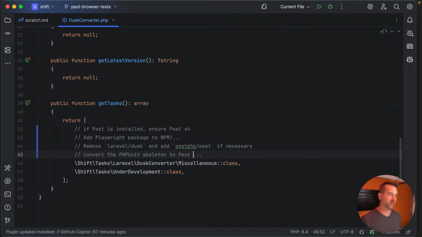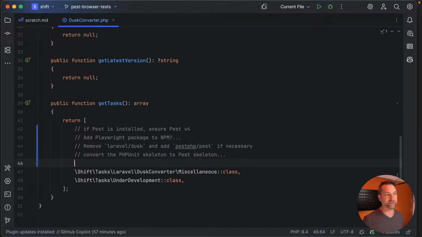So to Pest, we'll call it skeleton. It doesn't really have a skeleton, but that spec-based testing that's very functional, right? So we'll have to convert that first. Now this isn't necessarily going to convert the individual Dusk API, like the actual method calls, but we'll at least need the skeleton converted.